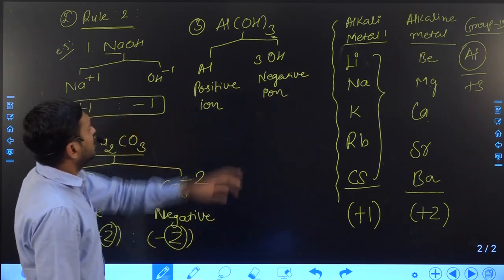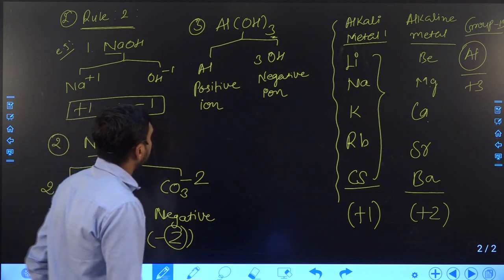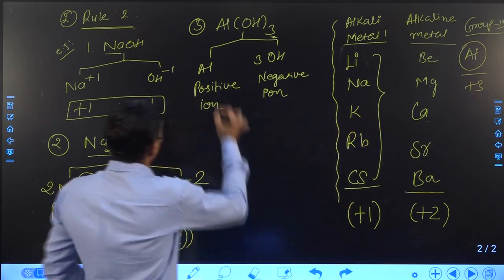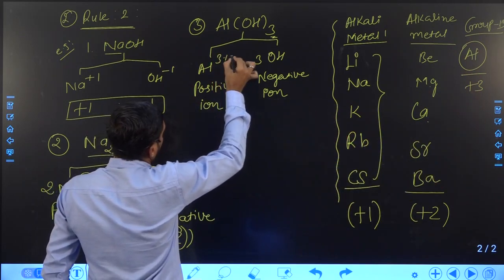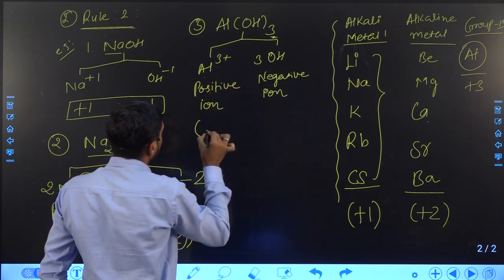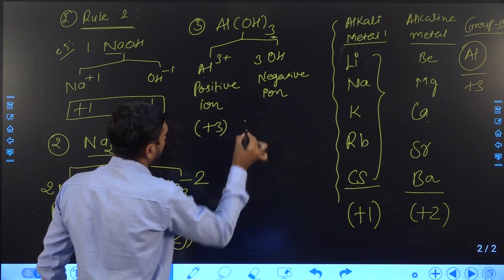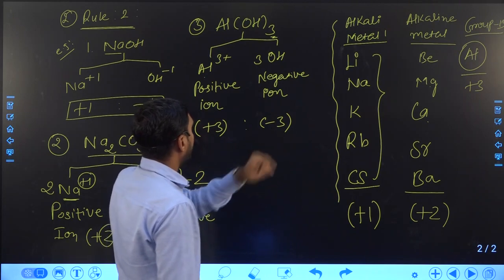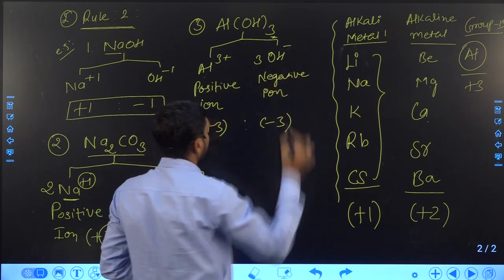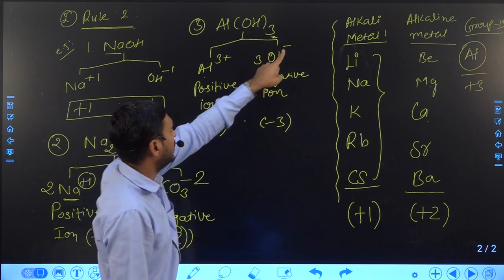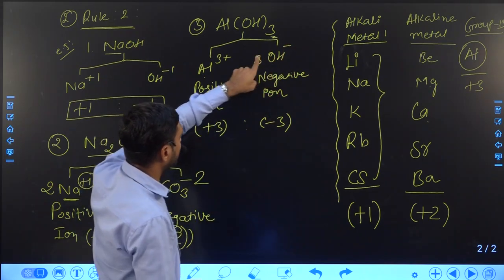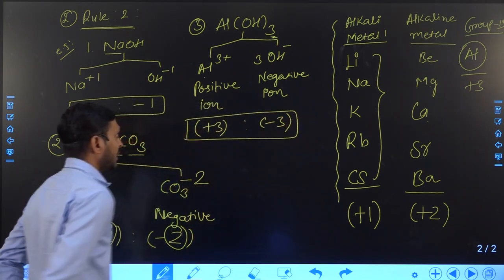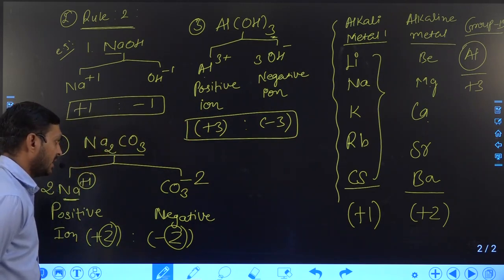So now what is the charge on aluminum? Here I write that the charge on aluminum is plus 3. So one aluminum charge is plus 3, so the total negative charge should be minus 3. So if we want a -3 charge, how much charge should be on OH? -1. So for 1 OH ion the charge is -1, so for 3 it will become -3. So here the total charge of positive ion and negative ion will become equal.